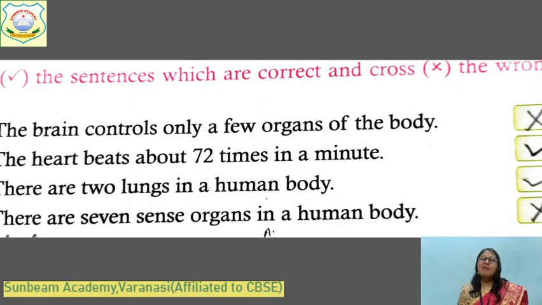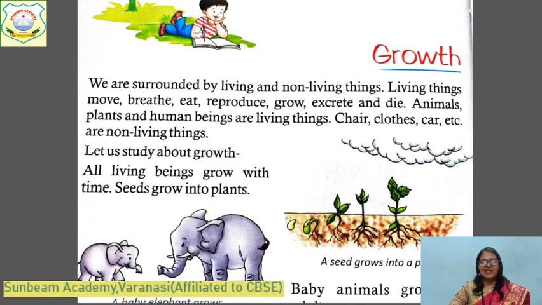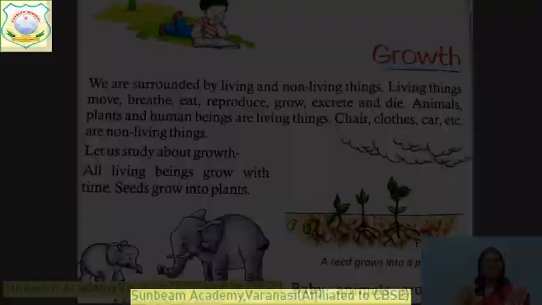1. How many stomachs are in our body? 1. There are 7 sense organs in our body. False. We have 5 sense organs. Yes, children. What have we learned in this lesson?